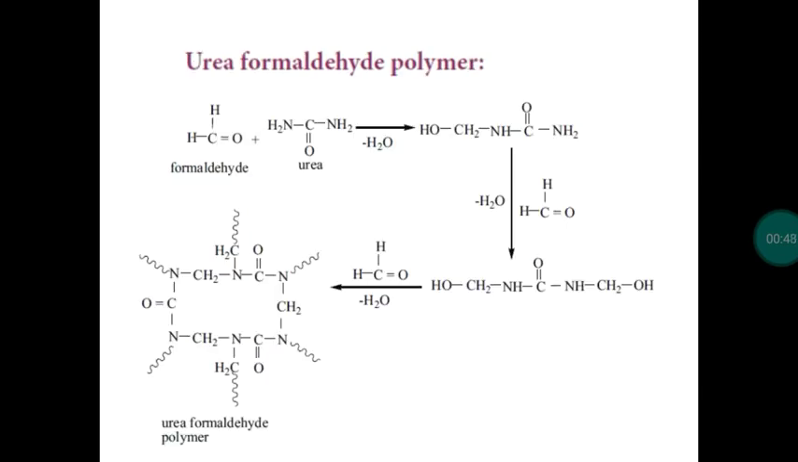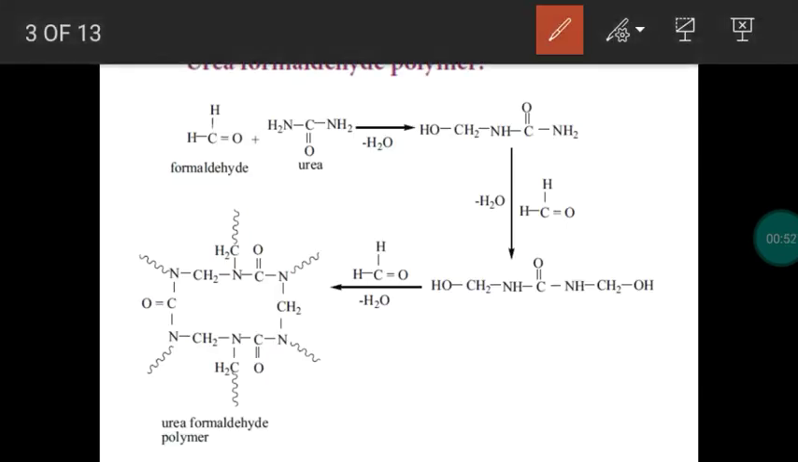So one more condensation polymer is urea formaldehyde polymer. The monomers are formaldehyde and urea. So due to condensation reaction, that means condensation polymerization, finally we get urea formaldehyde polymer. With this, condensation polymer over.